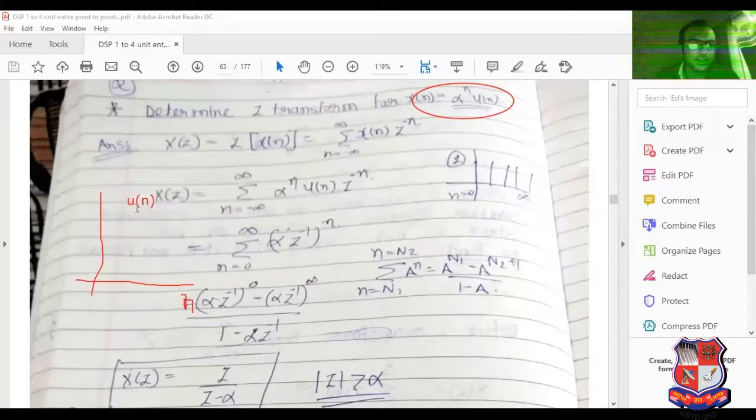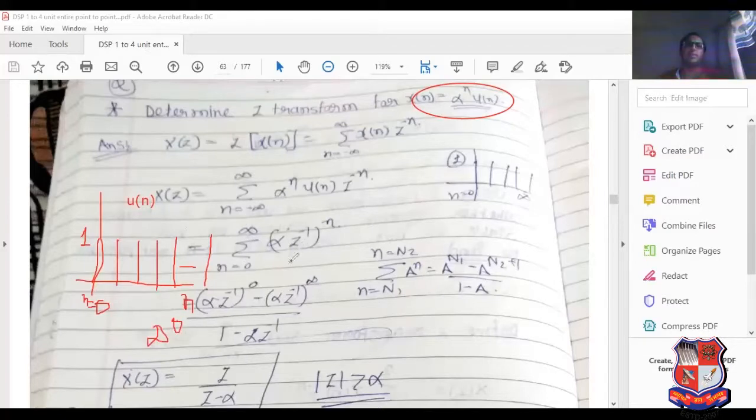What are the characteristics of u of n? It starts at n equal to 0. At n equal to 0, amplitude 1. N equal to 1, amplitude 1. N equal to 2, amplitude 1. N equal to 3, amplitude 1. Up to infinity, amplitude is 1. So from 0 to infinity, amplitude is 1.